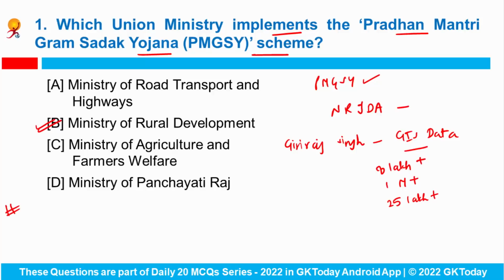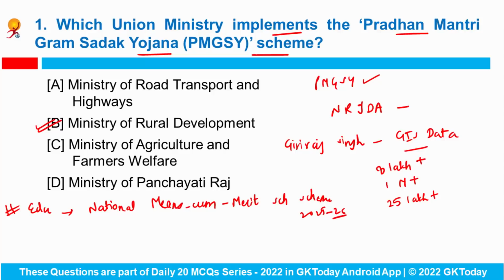Okay. Now apart from it, the Ministry of Education has approved the continuation of National Means Cum Merit Scholarship Scheme till 2025-26. So some changes in eligibility criteria have been introduced, such as increasing the income ceiling from 1.5 lakh rupees to now 3.5 lakh rupees per annum. And it aims to deter meritorious students from dropping out at class 8 and encourage them to continue their education at secondary stage as well.